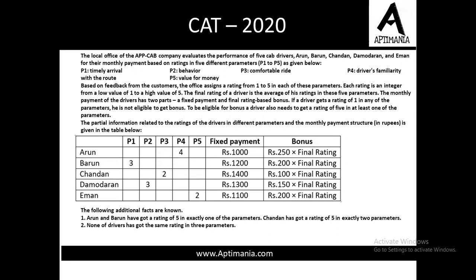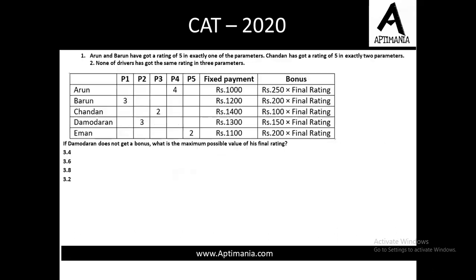First, Arun and Varun have got a rating of 5 in exactly one of the parameters. Chandan has got a rating of 5 in exactly 2 parameters, and none of the drivers has got the same rating in 3 parameters, right? So this was the set, this was the question. Now moving to the first question of the set.